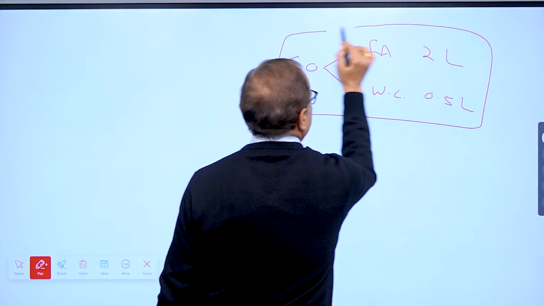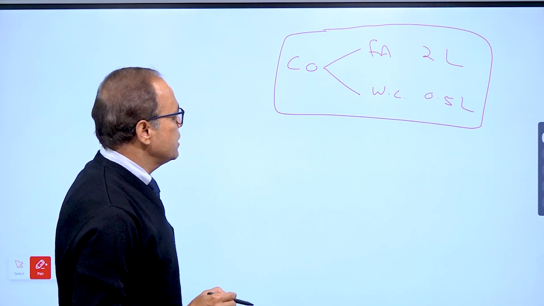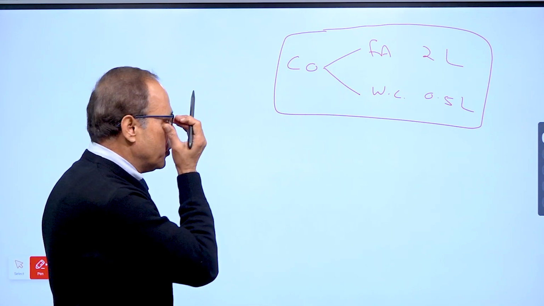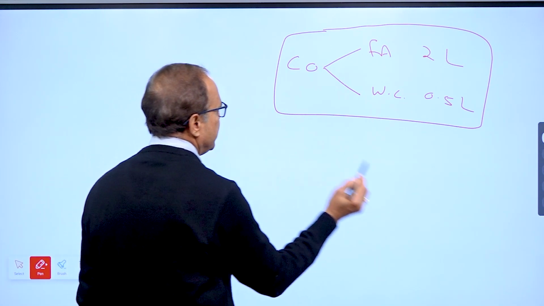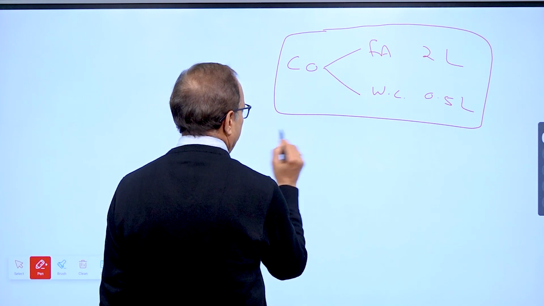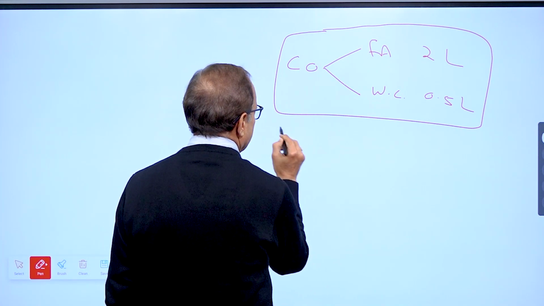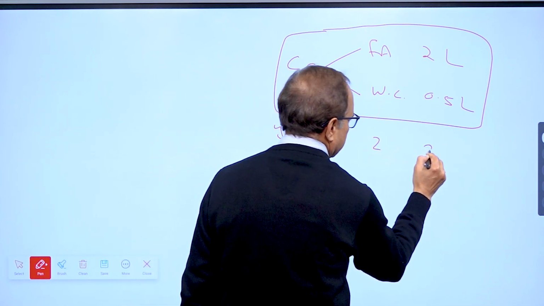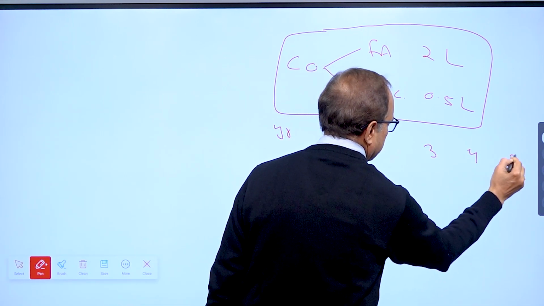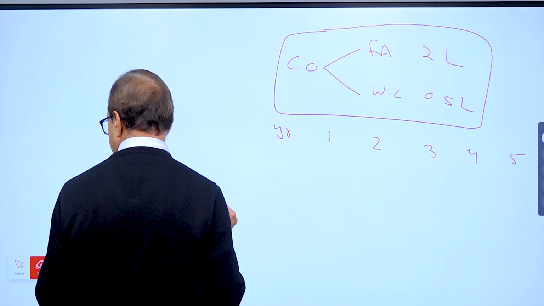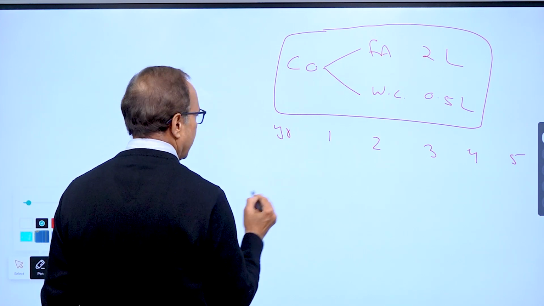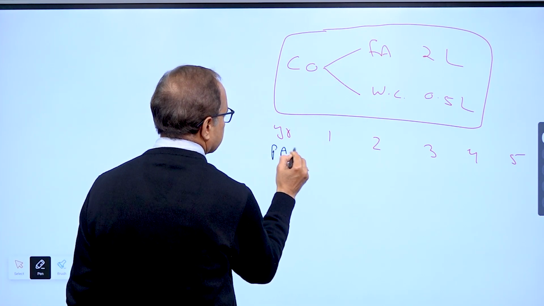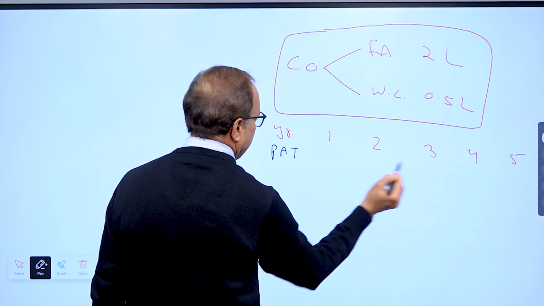So at 0 time cash outflow is 2,50,000. The project will generate profit after tax. If I put it on the timeline, the project has a life of 5 years.